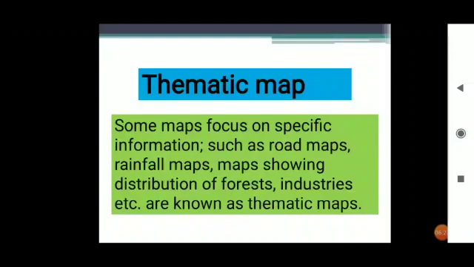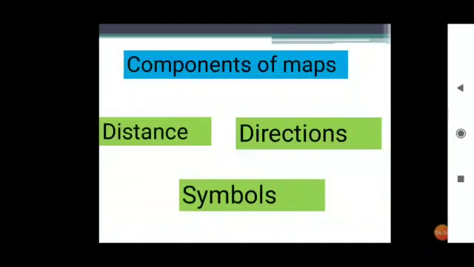Now the third one is thematic map. What is a thematic map? Some maps focus on specific information such as road maps, okay. There we can see the road routes, rainfall maps. We can see how much rainfall there is in different areas, maps showing distribution of forests, industries, wherever the different industries are there, all we can show in that special type of maps, and all those maps are called thematic maps.